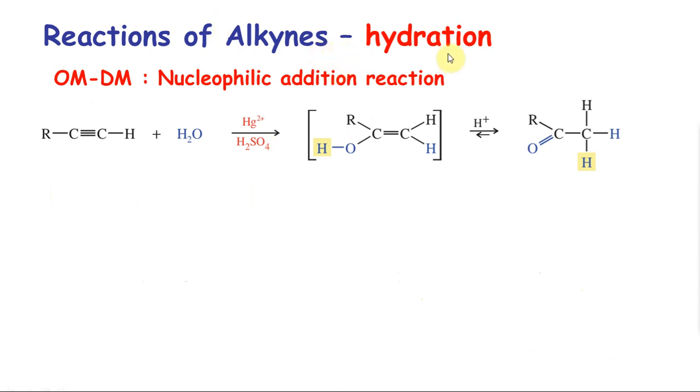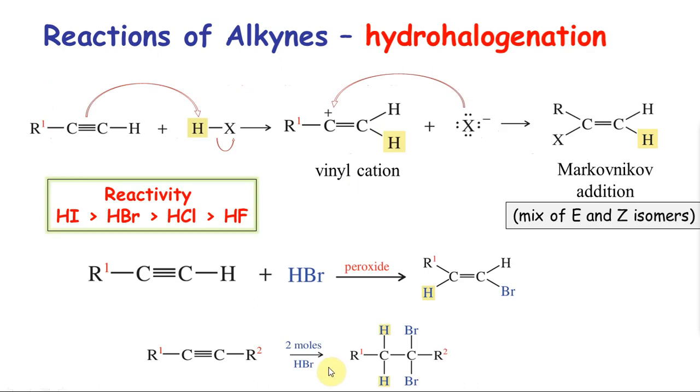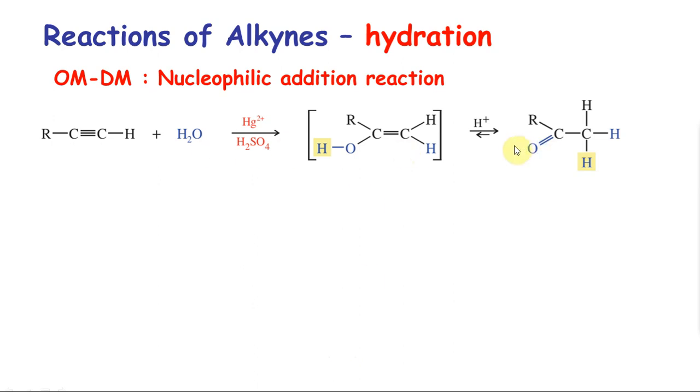Reactions of alkynes, hydration. Just like our alkenes, we can do hydration of alkynes. We can do oxymercuration, demercuration. The only difference is, if you go to the previous slide, we just saw that HBr can add like alkene 2 times. In an alkyne, it is not going to happen 2 times because of tautomerism. The first time when it adds, it's going to be Markovnikov addition. So you're going to add HOH, hydrogen attaches to the carbon with more number of hydrogens, and this attaches to OH, so you get this product.